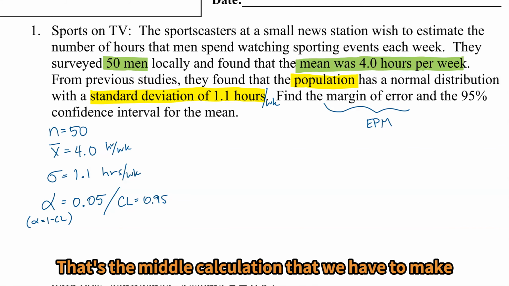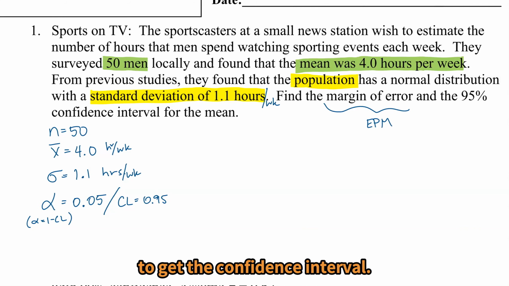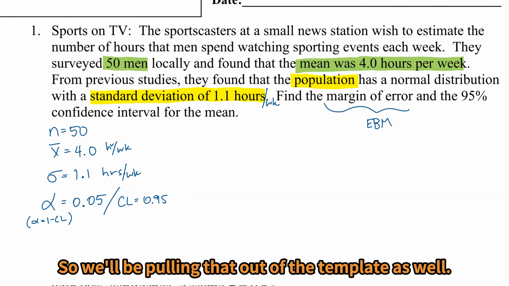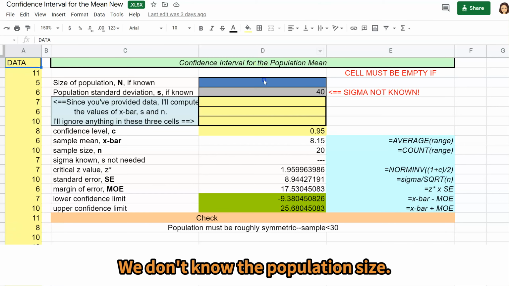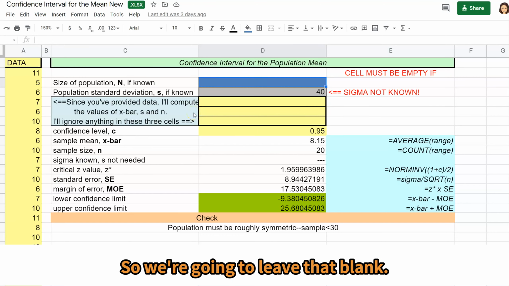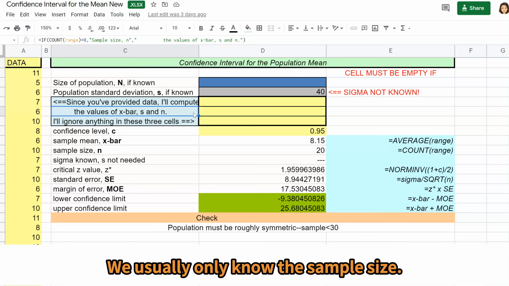That's the middle calculation that we have to make that we then add and subtract from the sample mean to get the confidence interval. So we'll be pulling that out of the template as well. Let's take a look at the template. All right, so let's enter that information into our table. We don't know the population size, so we're going to leave that blank. We almost never know the population size. We usually only know the sample size.